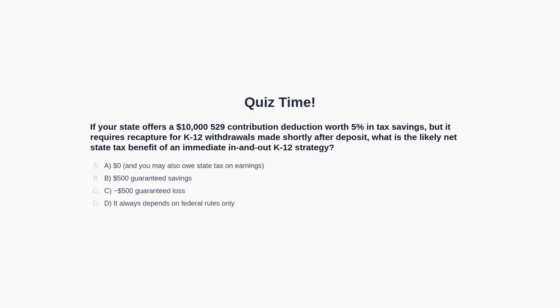Here is the second question. If your state provides a $10,000 contribution deduction worth 5%, but requires recapture for K-12 withdrawals made shortly after deposit, what is the likely net state tax benefit of an immediate in-and-out K-12 strategy? The options are $0 with potential taxation of earnings, a $500 guaranteed savings, a $500 guaranteed loss, or that it depends only on federal rules. Please pause the video to think about this. We will discuss the answer next.